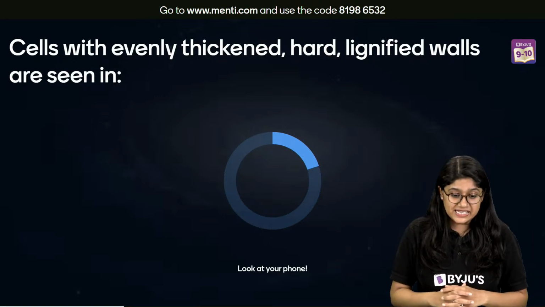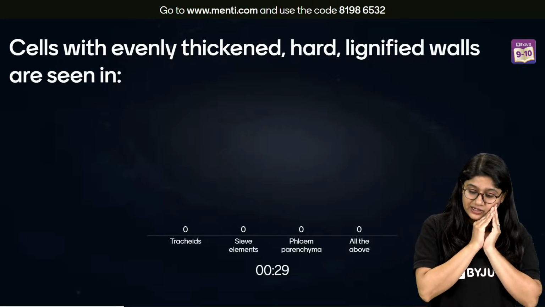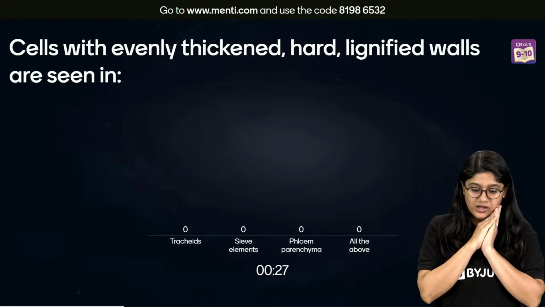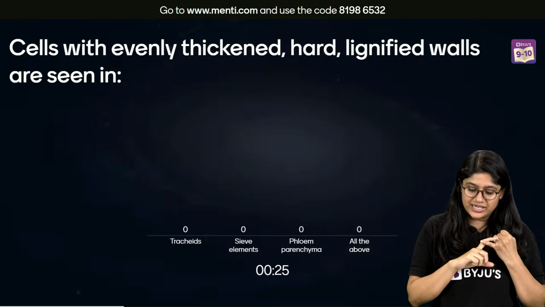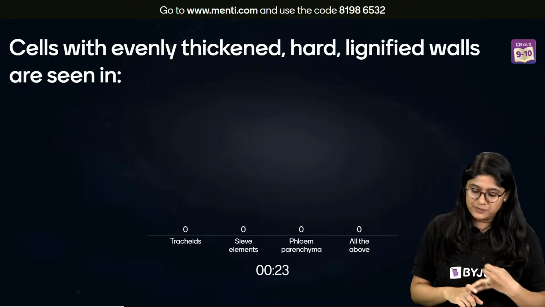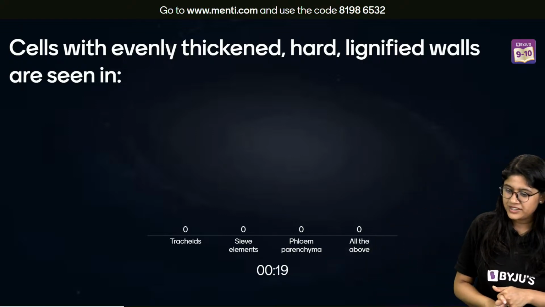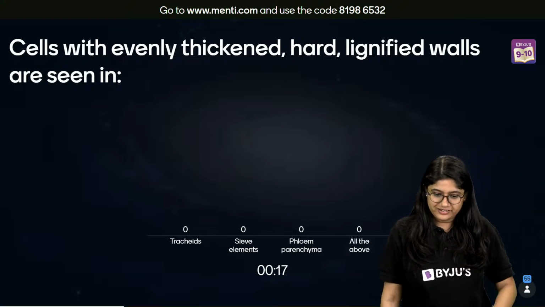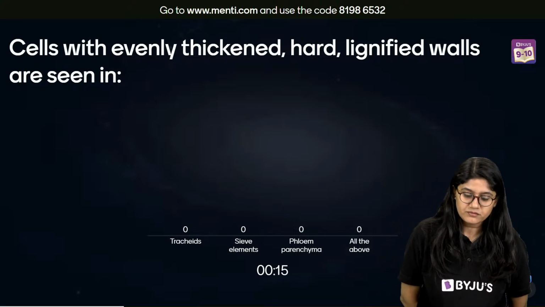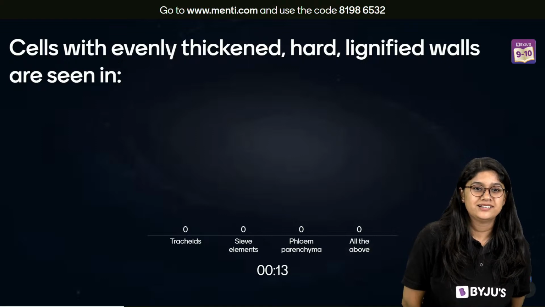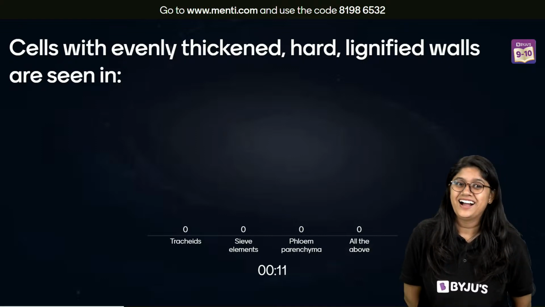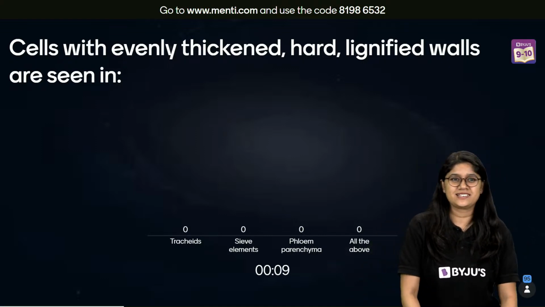Cells with evenly thickened, hard, lignified walls are seen in tracheids, sieve elements, phloem parenchyma, or all of the above. इनमें से एक dead होगा. Giving you a hint. I know कौन है ये सब.